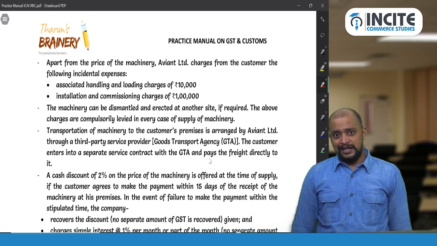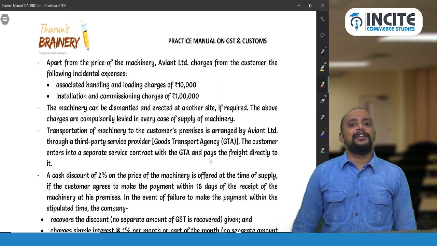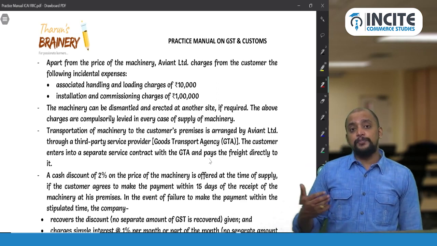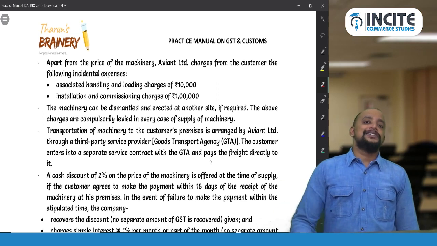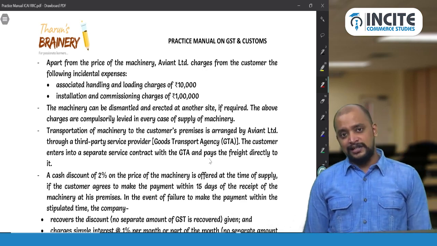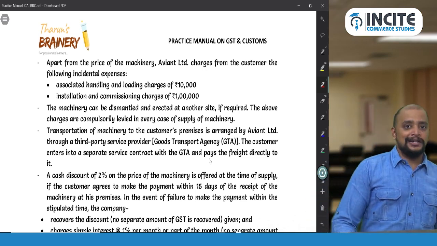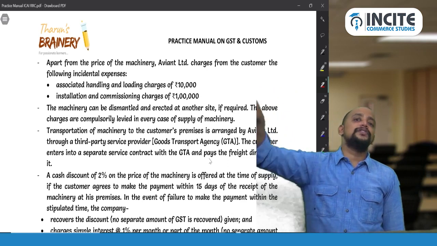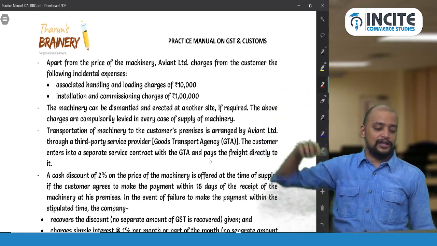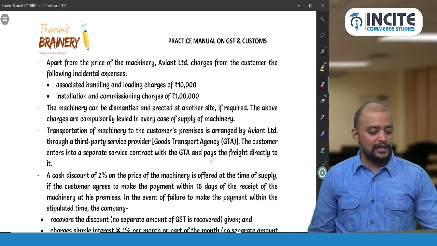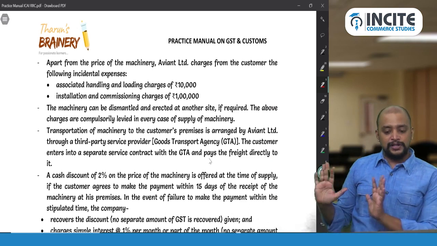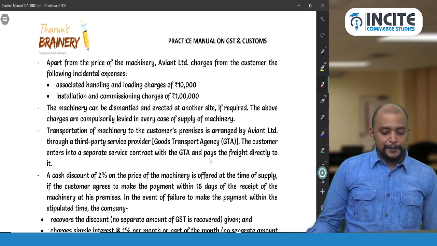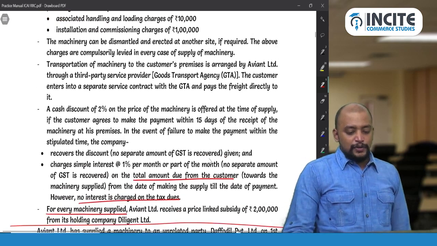In the present case, the given price of 40 lakhs does not include these handling charges and installation charges, hence it is to be added. So that note will give the explanation for this. So 1,10,000. So add 1,10,000 in your calculator. You got 1,10,000. Okay. So then next one here. Next, so what is the next number?